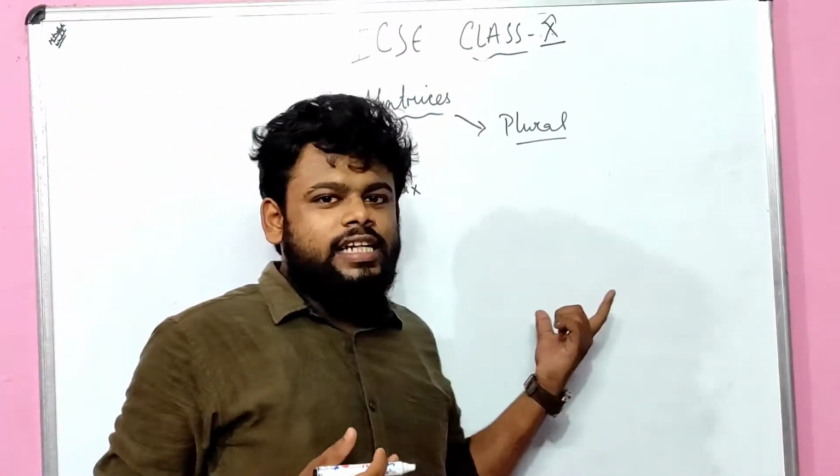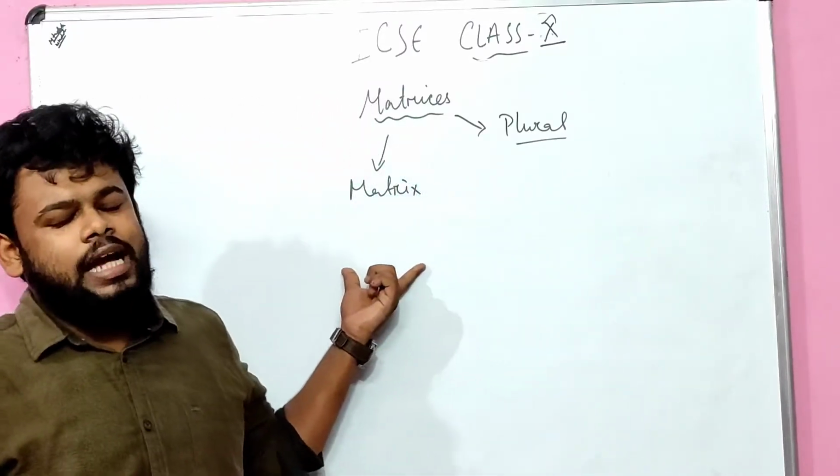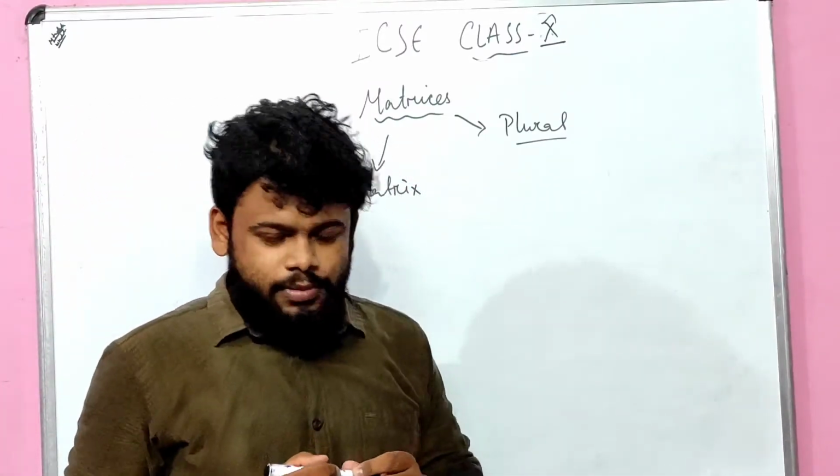So before starting this chapter of matrices, let me say something very important.